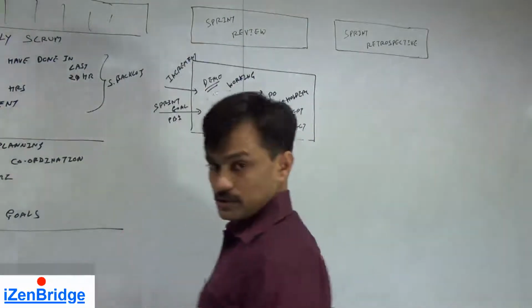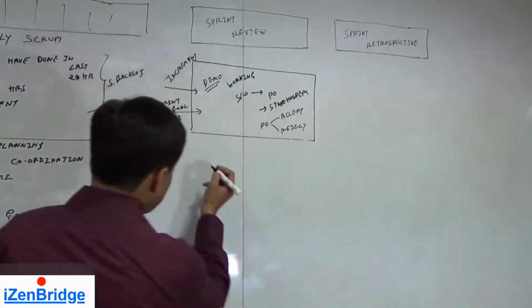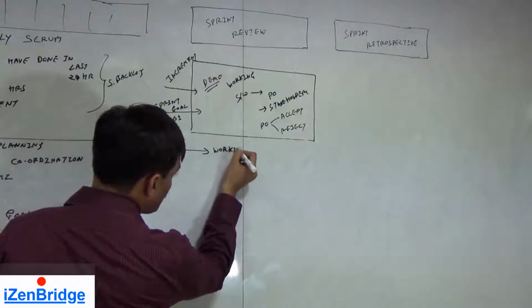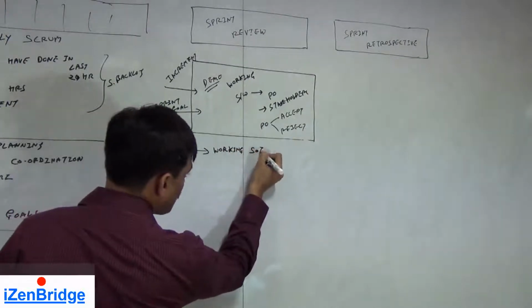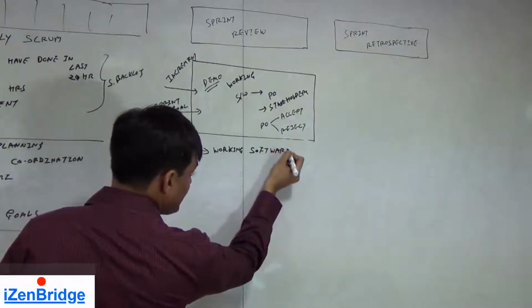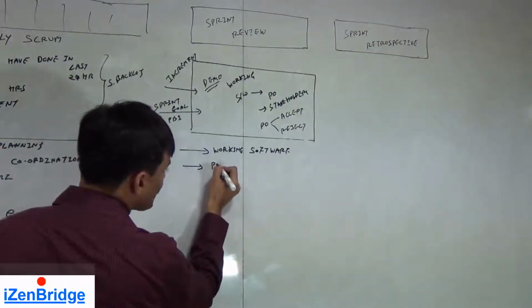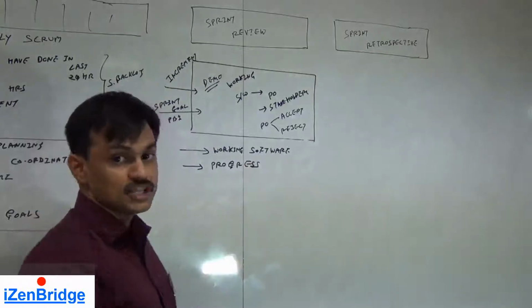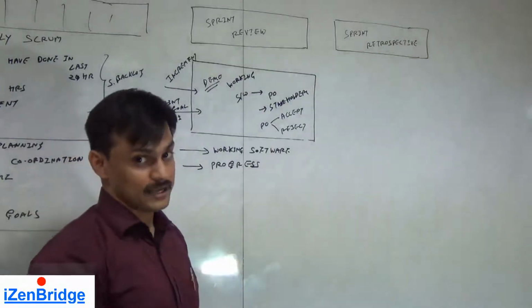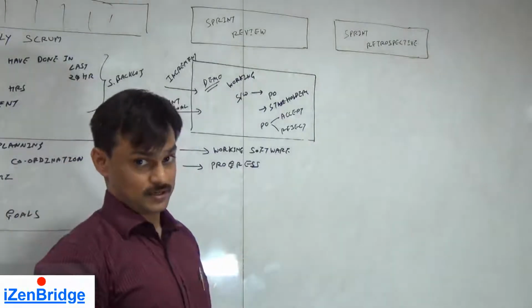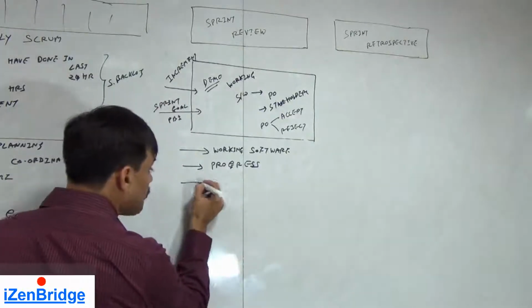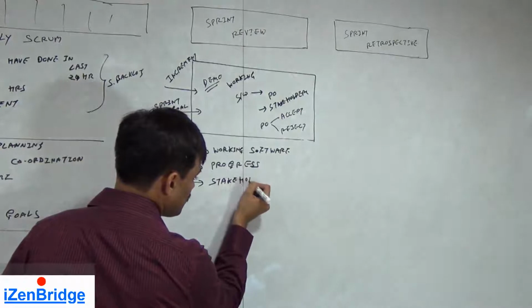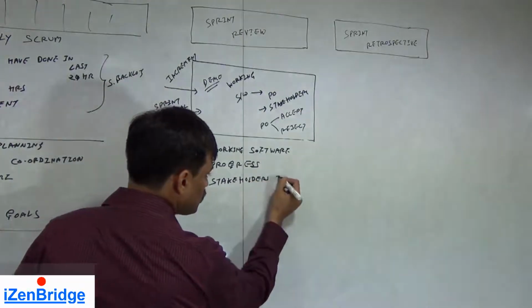Why do we do it? So this is a meeting where we show a working software. This is a meeting which shows our progress, because in Agile we measure progress on the basis of working software. This gives an opportunity to stakeholders to look at the product.